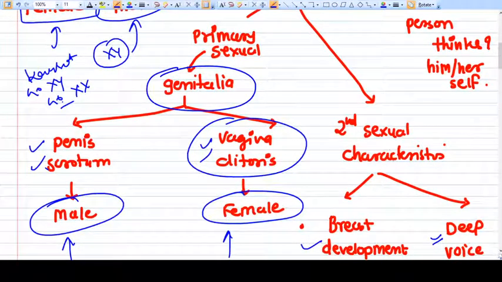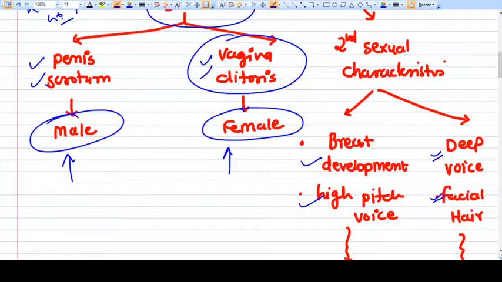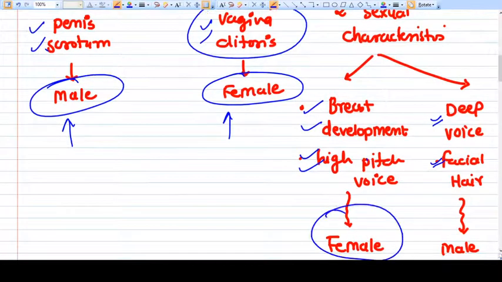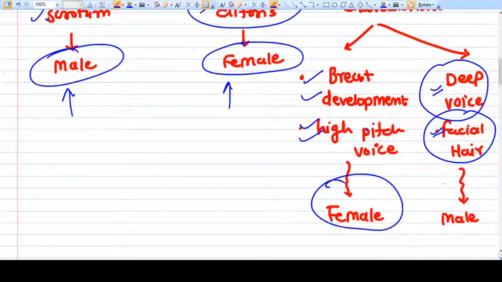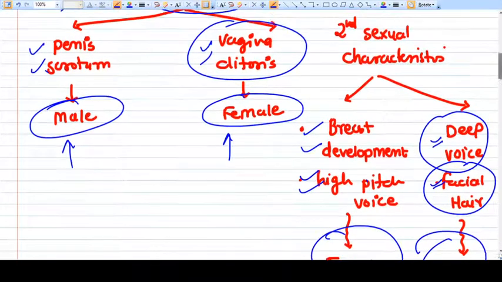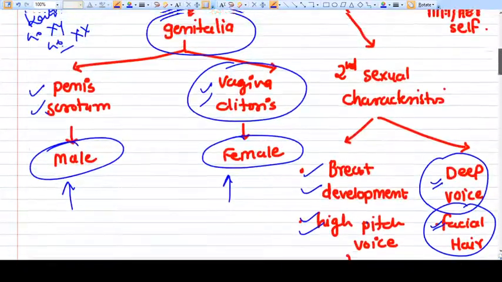Secondary sexual characteristics come at the time of peri-puberty, before, during, and after puberty. Very basic characteristics are breast development and high pitched voice, which define a female, and deep voice and facial hair, which define a male. So these are the secondary sexual characteristics.